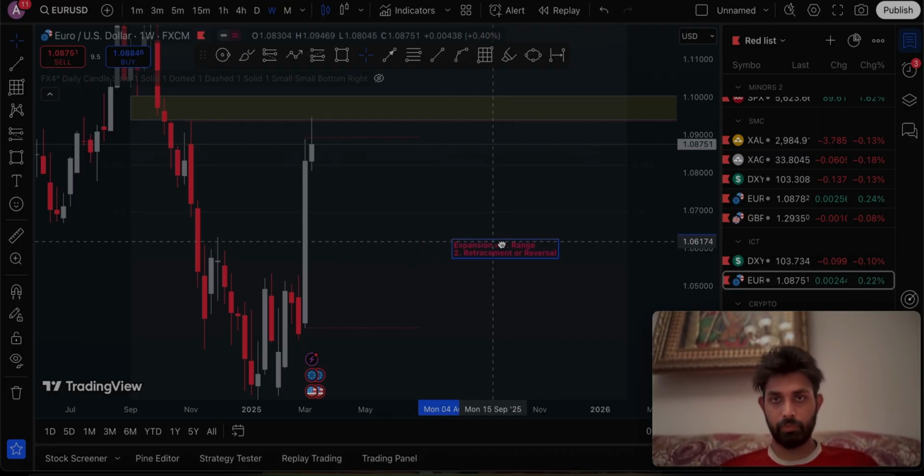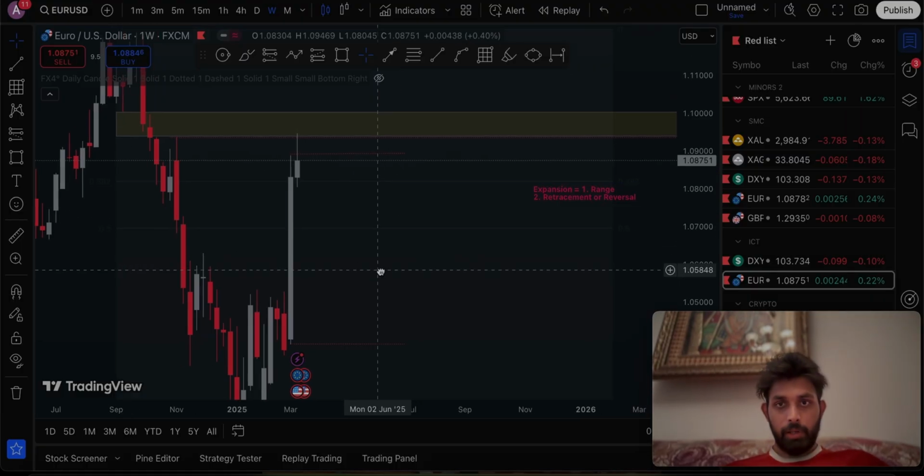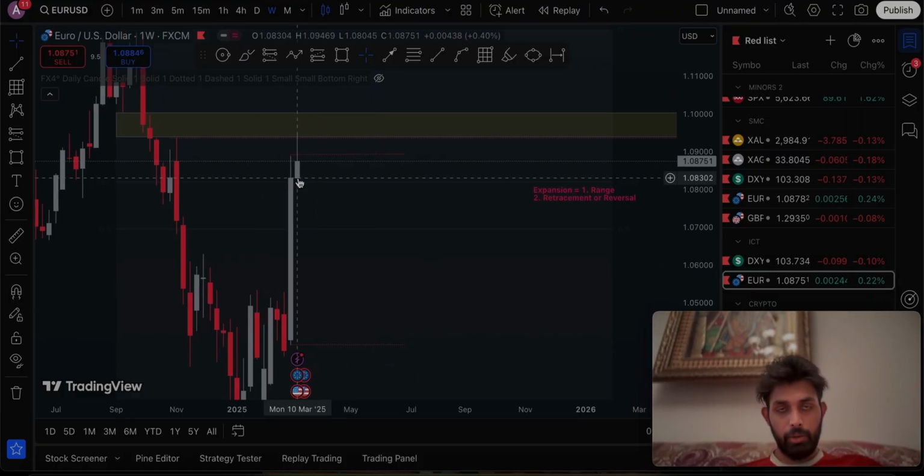So after an expansion profile, the market can go either of the two ways. Either of the two profiles is possible: a range, then a retracement or a reversal.